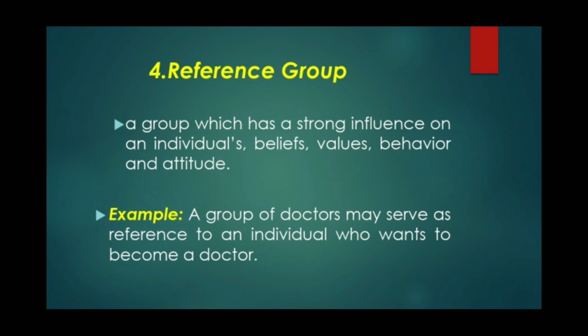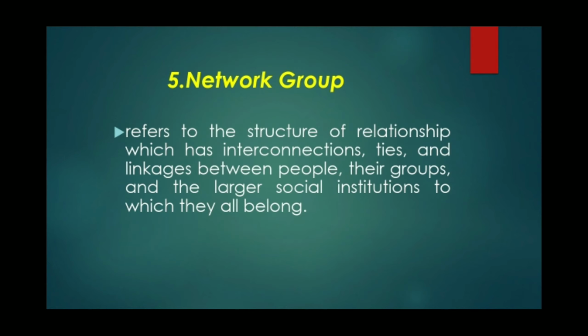Another type of social group is the reference group. Now, what is a reference group? It is a group which has a strong influence on an individual's beliefs, values, behavior, and attitude. What is the example of reference group? A group of doctors may serve as reference to an individual who wants to become a doctor. And our last type of social group is the network group. It refers to the structure of relationships which has interconnections, ties, and linkages between people, their groups, and the larger social institution to which they all belong.